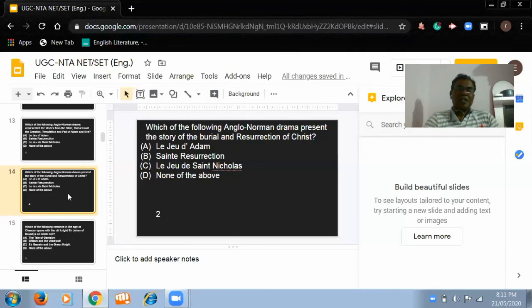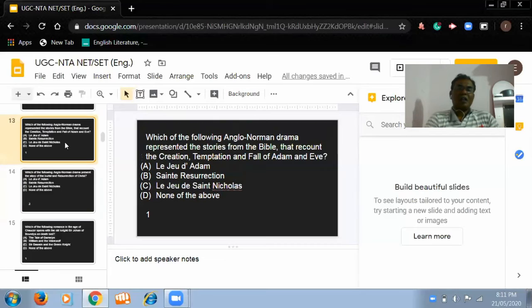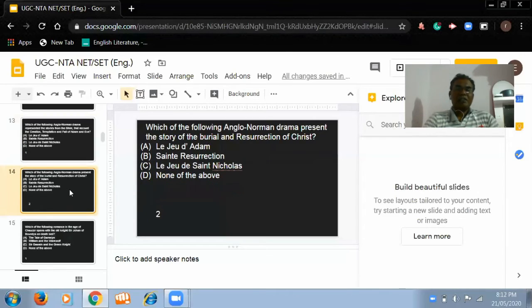Le Jeu d'Adam deals with the story from the Bible, recounting the creation, temptation, and fall of Adam, and Saint Resurrection deals with the story of the burial and resurrection of Christ. Here you should remember that resurrection is the word there, and Saint Resurrection is also related. So you have no problem remembering. You should easily remember that question's answer.